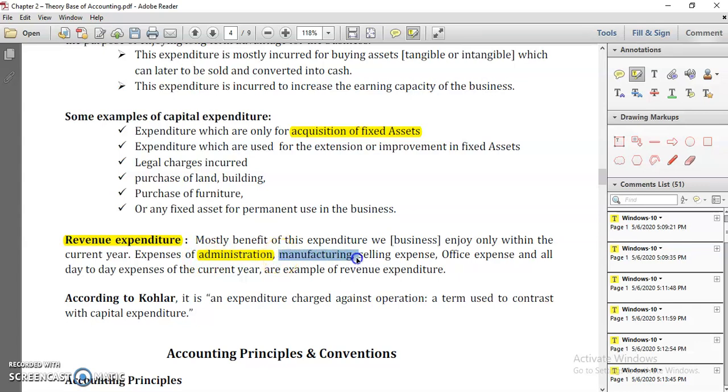Manufacturing expenses, selling expenses, office expenses are there. These day-to-day expenses for the current year are called revenue expenditure. Anything that relates to only 1 year is revenue expenditure. Anything which relates to more than 1 year, like investments for the long term in machinery, plant, becomes your capital expenditure.